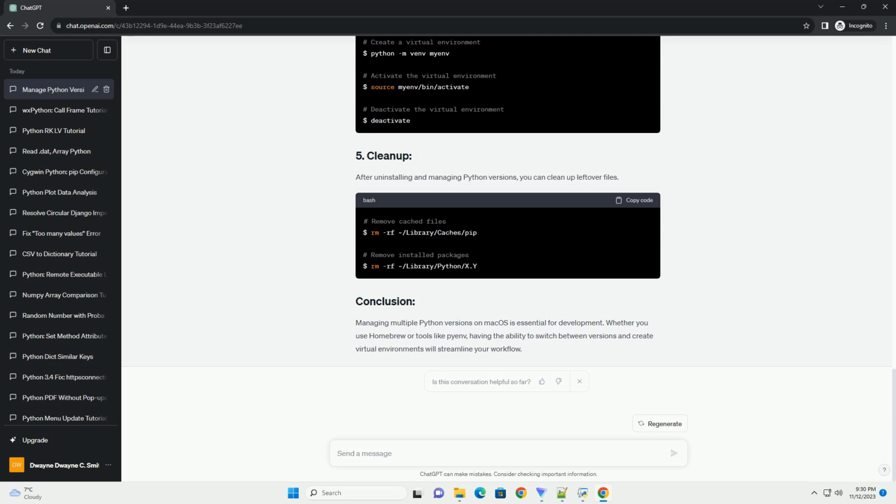Pyenv is a popular tool to manage multiple Python versions. It's good practice to use virtual environments for Python projects. They allow you to isolate dependencies for different projects.